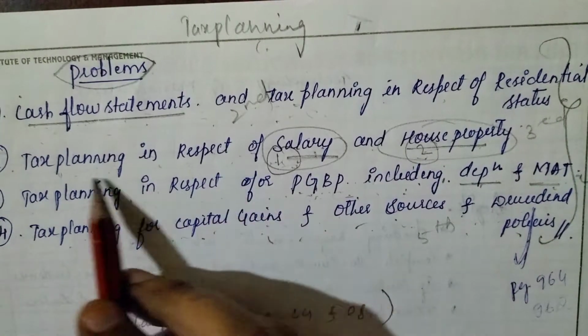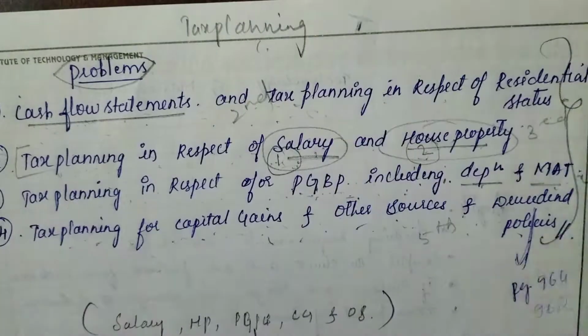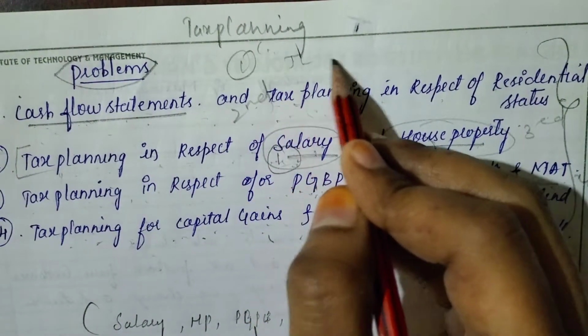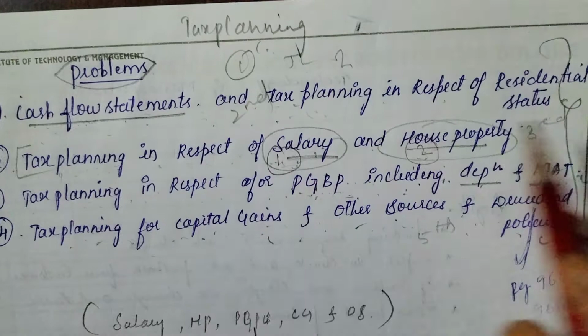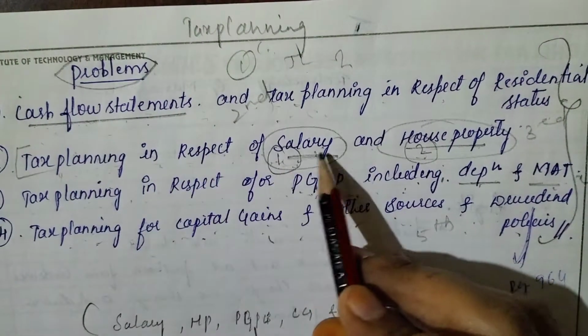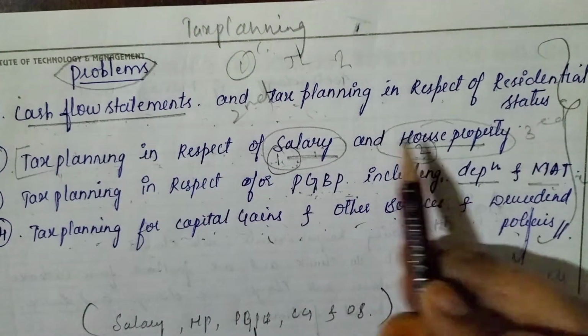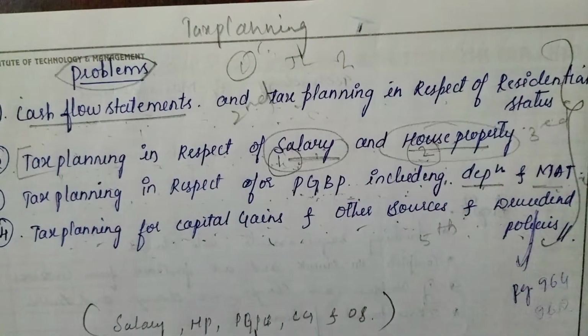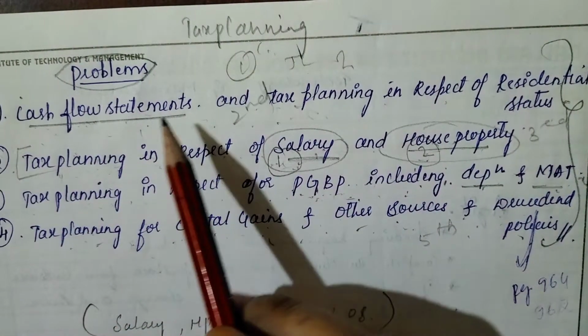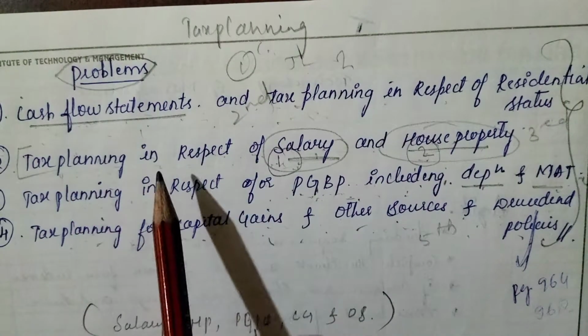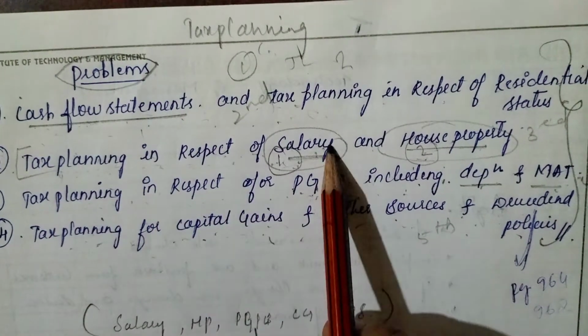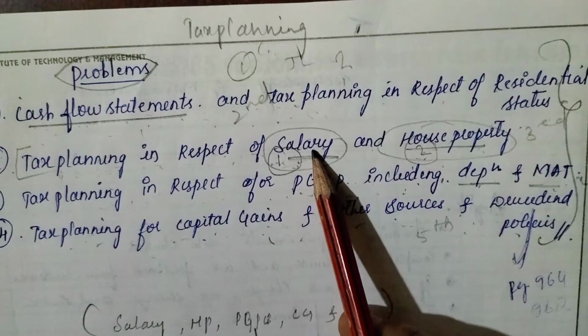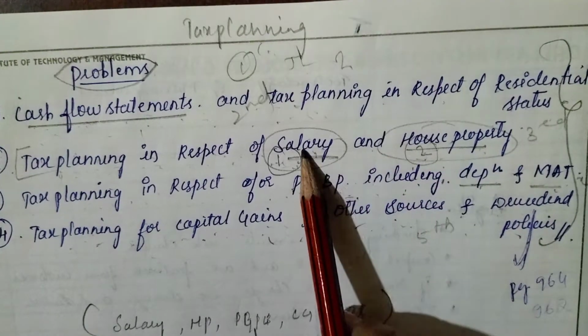So let us start with the third chapter, that is, the first chapter is all theory introduction. So let us start tax planning in respect of salary and house property. Because cash flow statements we can do, it is easy. If possible, I will make a video on this later. So first we'll learn tax planning in respect of salary and house property. Well, first we'll learn salary, then house property.